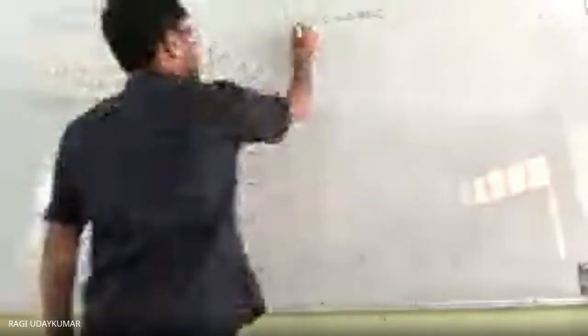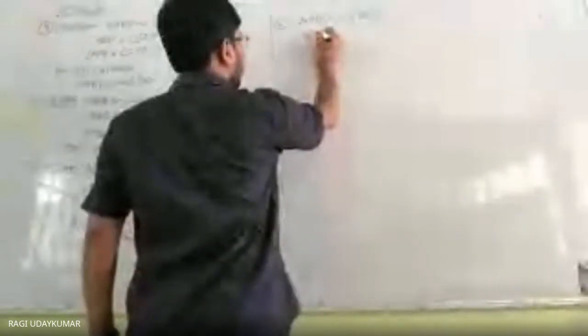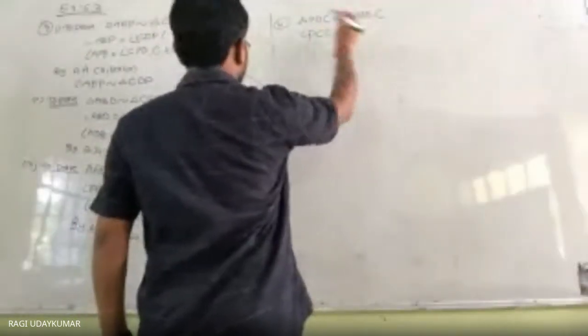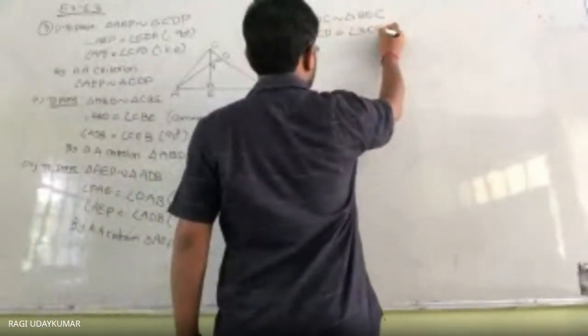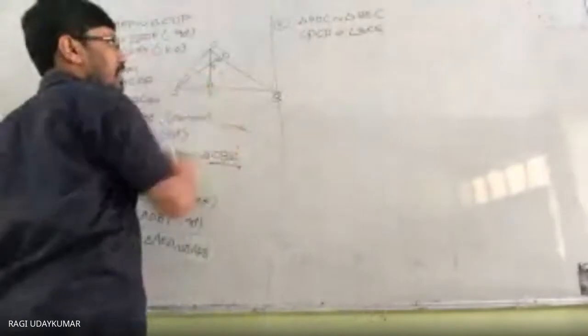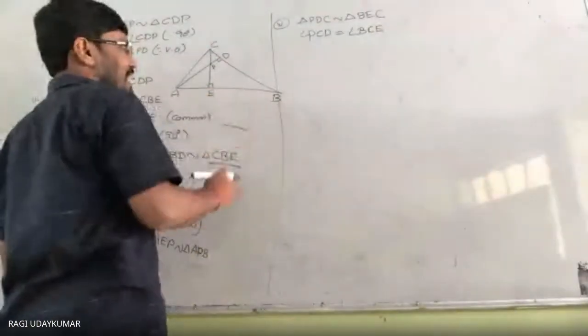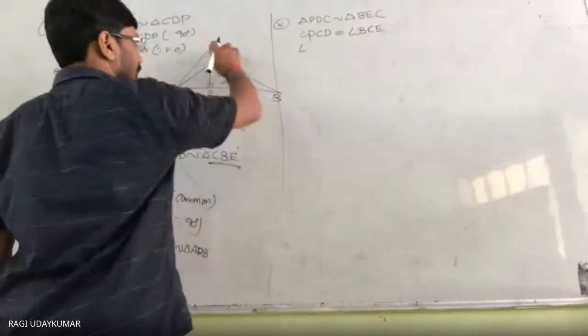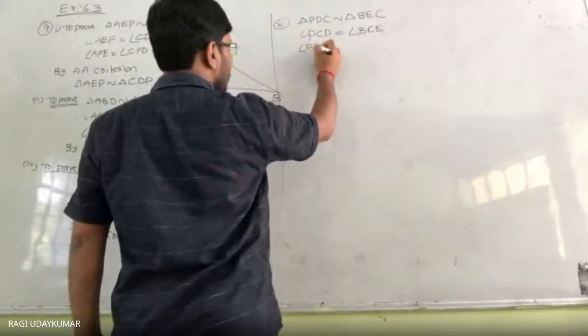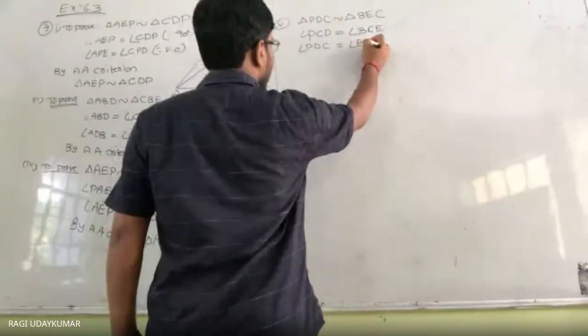PDC, BEC: in both, C is common. So C is common, you write C in the middle. In PDC, angle PCD is equal to angle BCE. In both the triangles, one angle is 90 degrees. What is 90 degrees here? Angle PDC is equal to angle BEC.